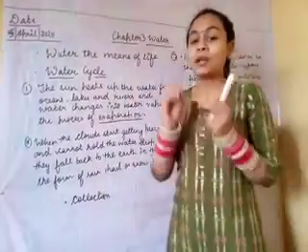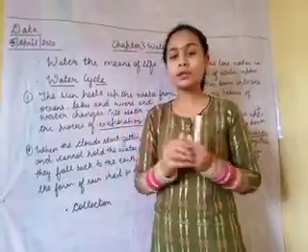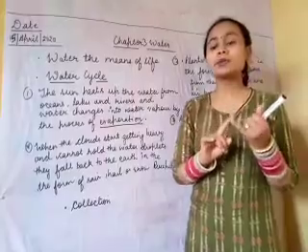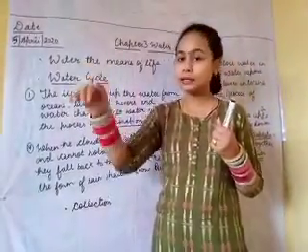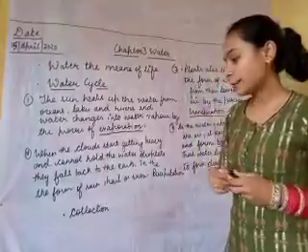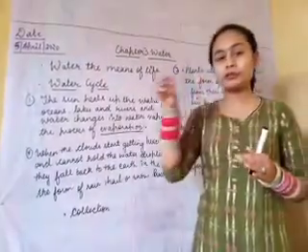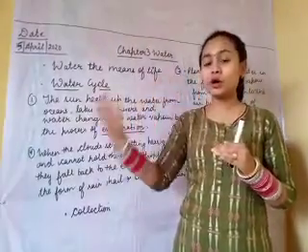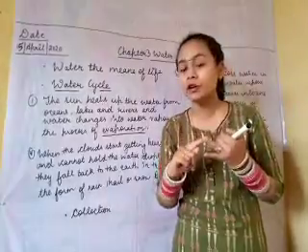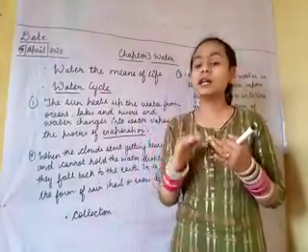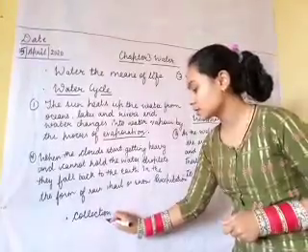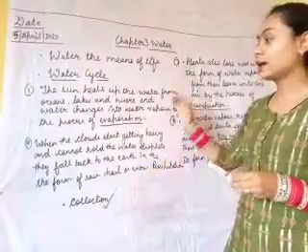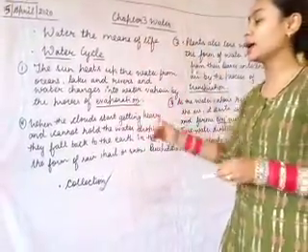Now what happened? The water falls on the ground, then it goes under the ground, as we know that we get water from under the ground also. The remaining water goes to the seas, to the rivers, to the lakes, and it is known as collection. So this is a cycle. Then this cycle repeats again and again.